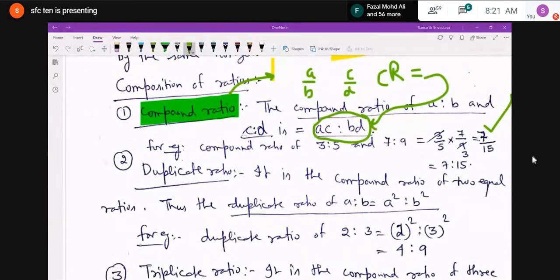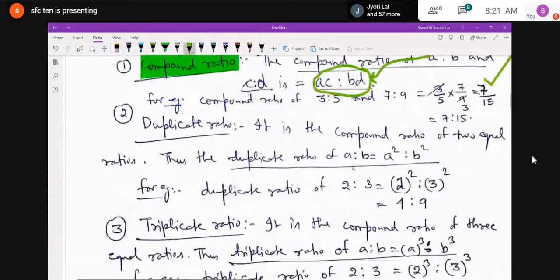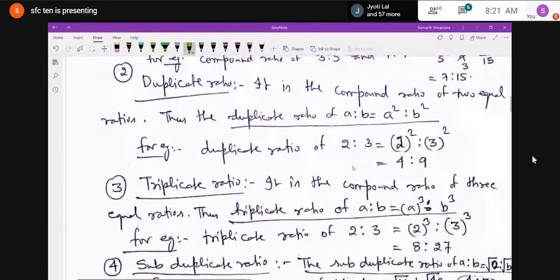Now, talking about the duplicate ratio, sometimes boys forget these minor things. So don't forget what the compound ratio is. The duplicate ratio is the compound ratio of two equal ratios. Compound means multiplication. Just remember, like the duplicate ratio of A is to B.